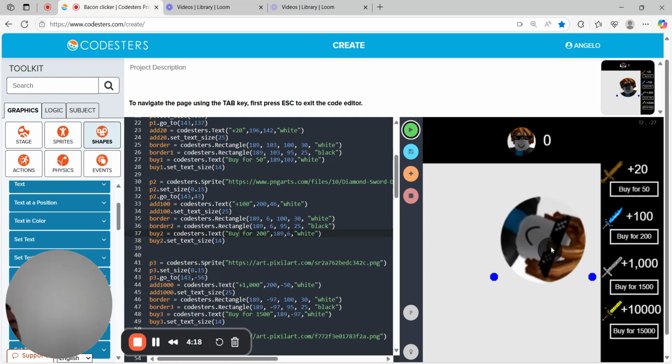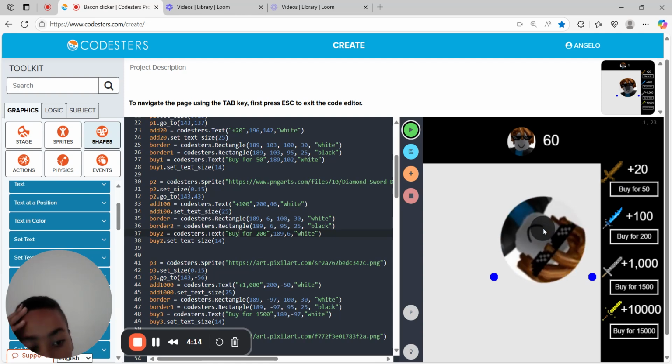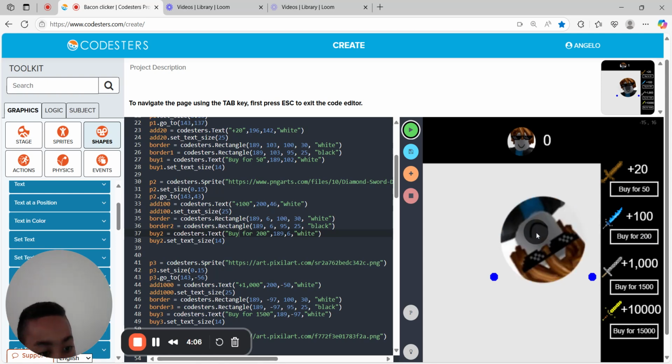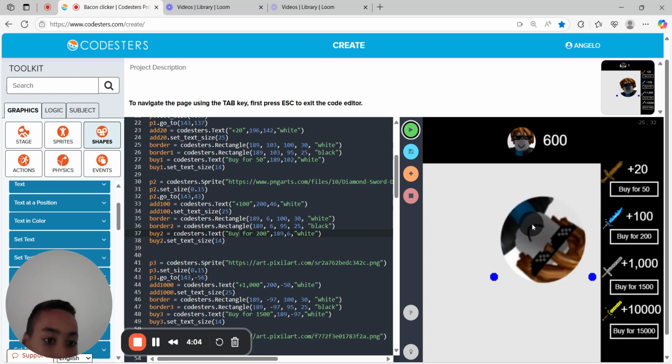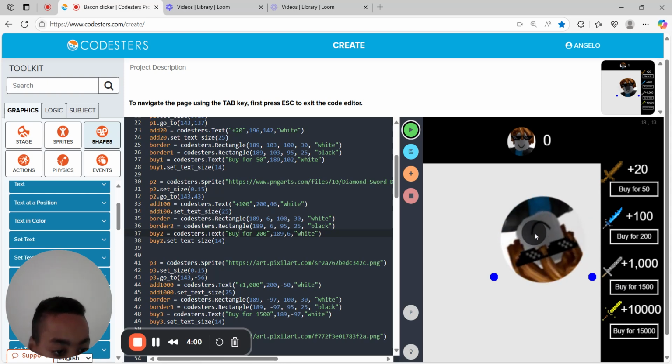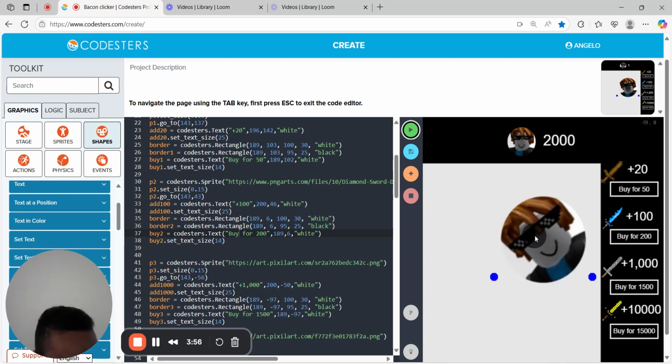So now each time I click, I will now get 20 plus, which is way easier to get. And I can now buy the next upgrade. So let me buy it. They'll spin even faster. So let me get the next one, which will make it even faster, and increase my score by 1,000 each go.